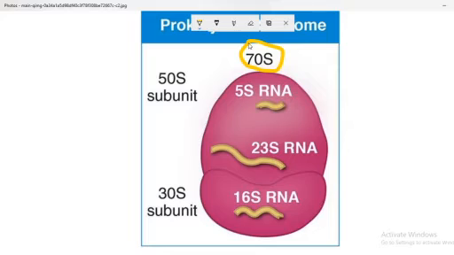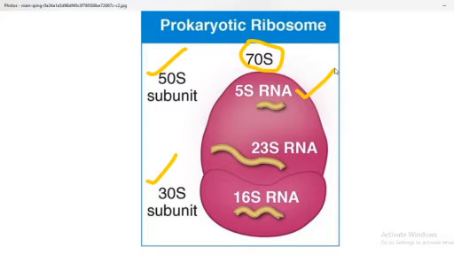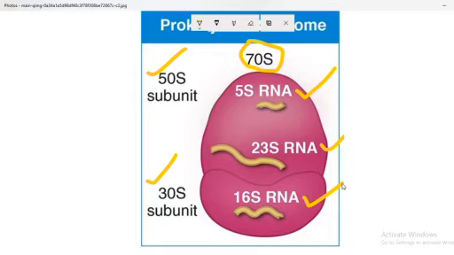The 70S type is further divided into the 50S subunit and the 30S subunit. The 50S subunit is further divided into 5S rRNA and 23S rRNA, whereas the 30S subunit contains 16S rRNA.